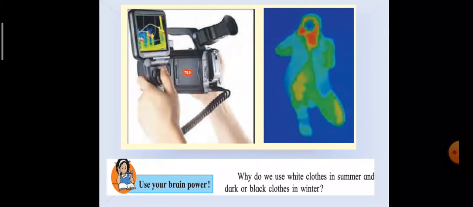A wonder of science. Radiation of heat takes place from many objects in nature such as trees, mountains, stones and roads. A camera has been developed which uses these radiations to make our surroundings visible at night. It is called an infrared camera. Using this camera, it is possible to keep a watch on the movements of the enemy during the night.